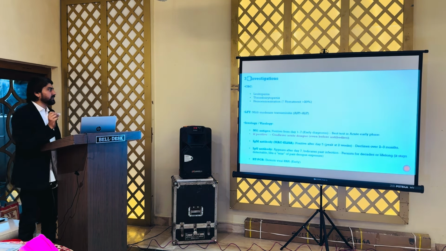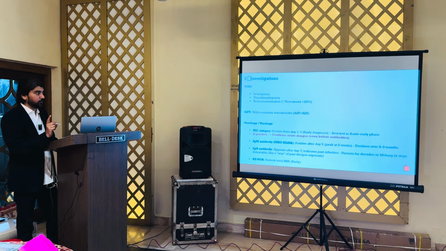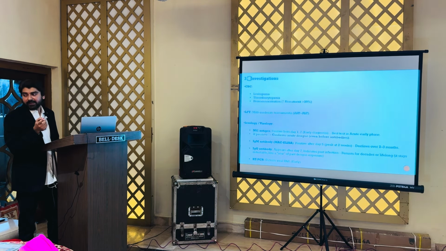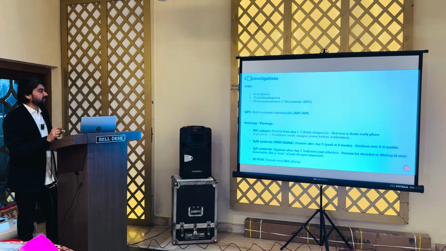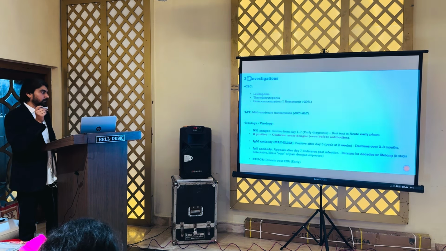Now investigation: the most important test is the NS1 antigen, usually positive from day 1 to day 7. It is best for early diagnosis, and if it is positive, it confirms the diagnosis of acute dengue, even before the antibodies. IgM is positive from day 5 and declines over 2 to 3 months. And IgG appears after day 7, indicates past infection, and persists for decades or lifelong. Once the patient becomes positive, it can stay for life.